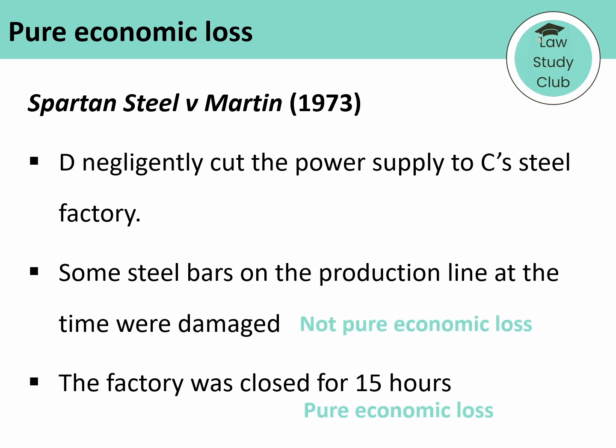Spartan Steel is such a helpful case because it gives us examples of losses that are and aren't purely economic. The costs of the steel bars that were on the production line when the power cut happened were not purely economic because that financial loss was directly caused by damage to property, i.e. damage to the steel bars themselves. But the lost profits while the factory was closed were purely economic because they weren't caused by any damage to the claimant's property or personal injury to the claimant.